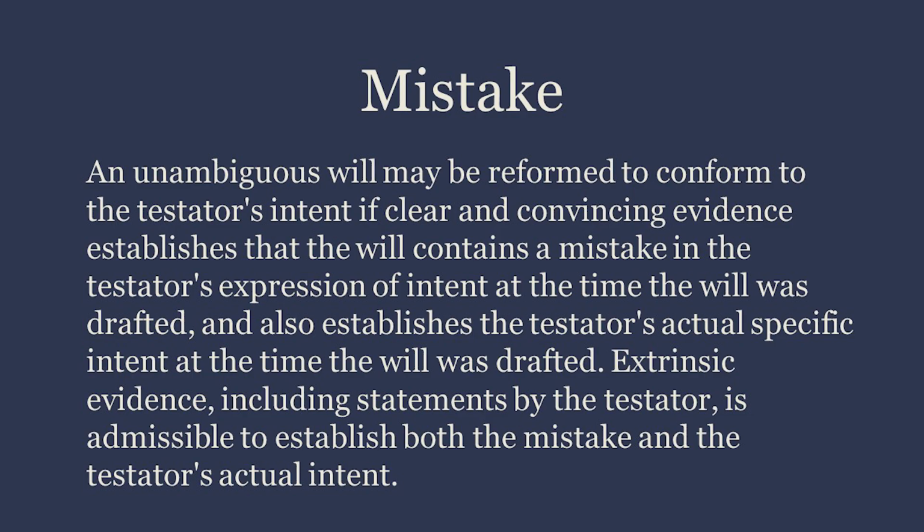Mistake. An unambiguous will may be reformed to conform to the testator's intent if clear and convincing evidence establishes that the will contains a mistake in the testator's expression of intent at the time the will was drafted, and also establishes the testator's actual specific intent at the time the will was drafted. Extrinsic evidence, including statements by the testator, is admissible to establish both the mistake and the testator's actual intent.